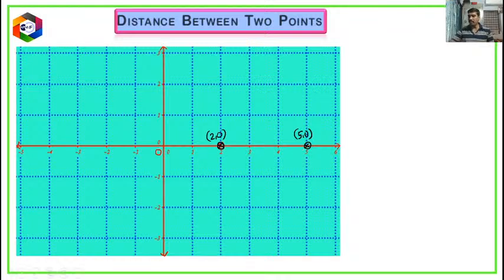What is the distance between these two? Can you write in the chat box, children? What is the distance between these 2 points? It is very clear from the graph. It is 1 unit, 2 units and 3 units.